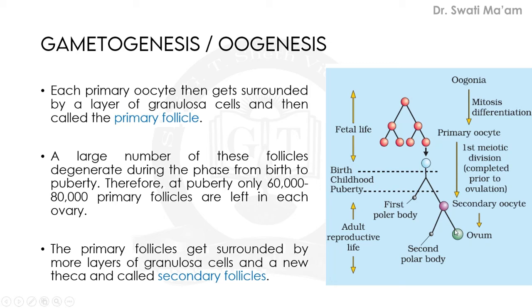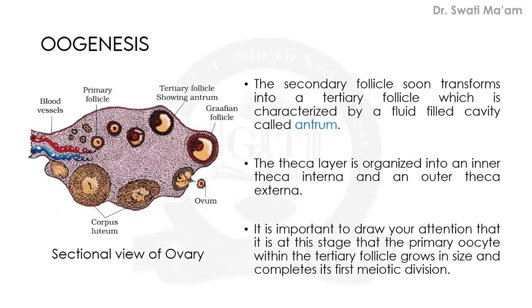So this is also a comparative point, and this process occurs in adult reproductive life. So fetal life is the first phase, then from birth, childhood, and up to puberty, and then adult reproductive life. So this is a comparatively different type of process as compared to spermatogenesis.